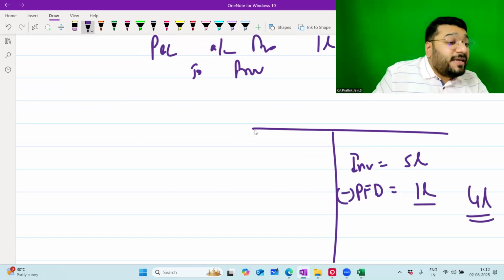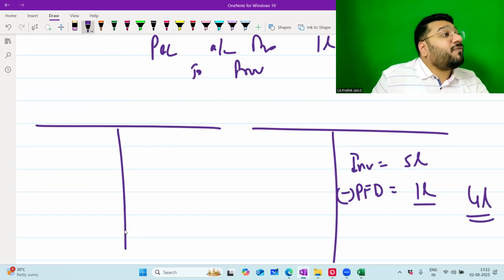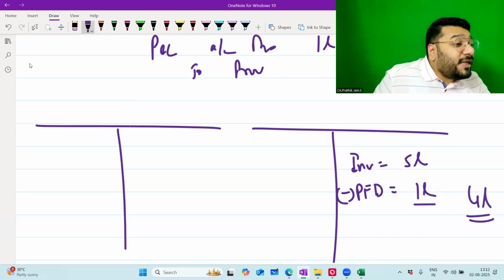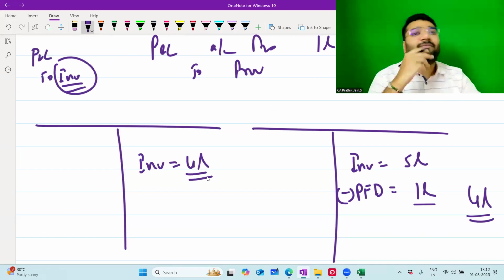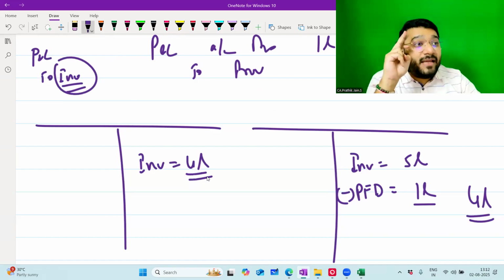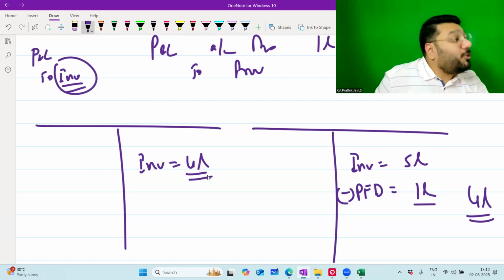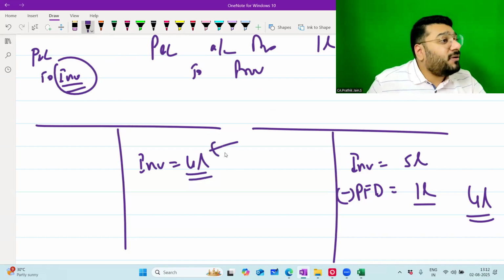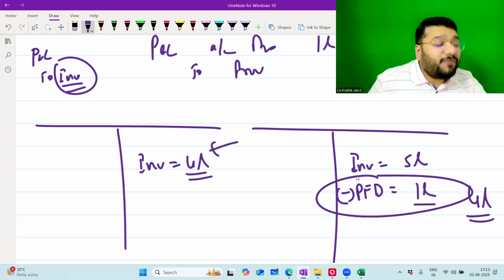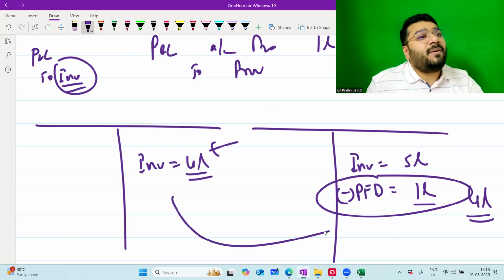But in case of current investment, what did you do? The entry that you passed is P&L account debit to investment. You directly reduce the investment. So now the investment value in the book itself became 4 lakh. So in current investment, the loss that you book will have the impact of reducing the value of the investment. But in case of long-term investment, if there's a permanent fall in the value of the asset, it will be shown in form of provision separately. Okay, not okay? We have more questions based on that. That time I'll give more clarity.